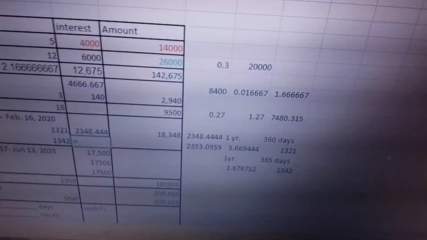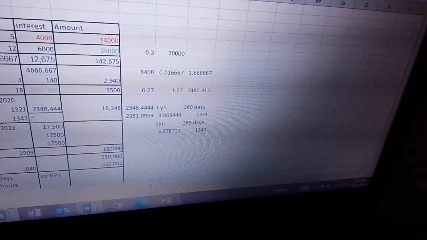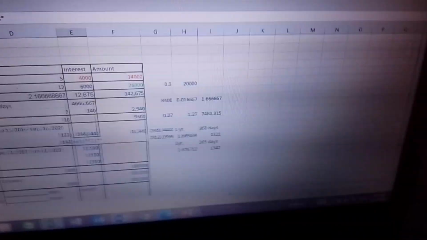And then we multiply everything: 16,000, another asterisk, and then the 4%. Then times this guy, remember, this was being divided by 365.